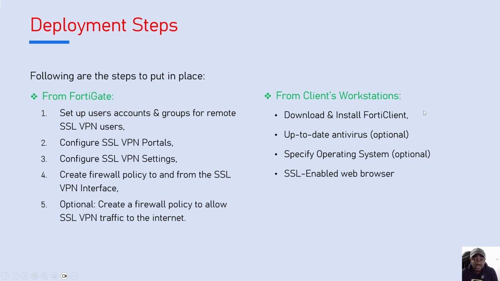On the client's workstation, if you are going with the web mode, you don't need to install any FortiClient on your workstation. In that case, you just simply use your web browser to access the FortiGate and access the web applications that are available for you. But if you are going with the tunnel mode, then in that case, you need to download and install the FortiClient. Optionally, you might need to have updated antivirus, and for security reasons, your network admin can also decide what type of operating system you are going to use. So we'll see that in the settings.